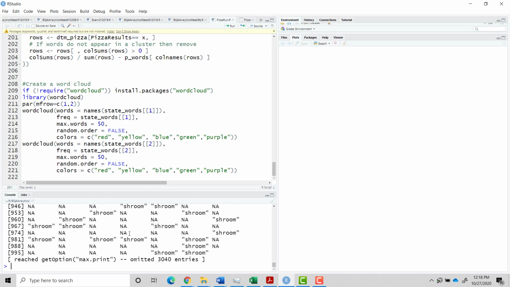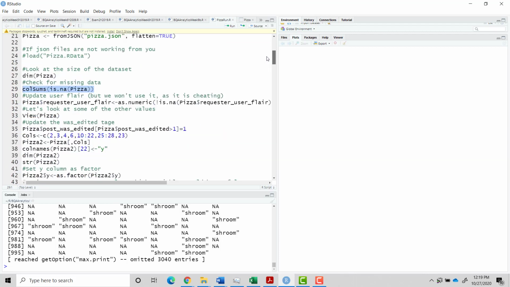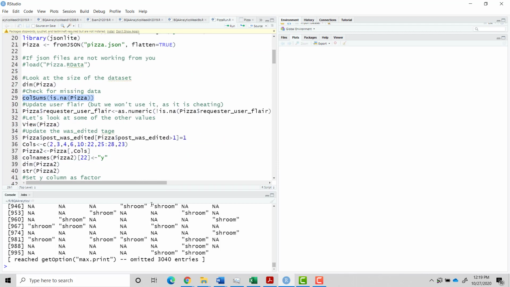Now, obviously, this is textual data at the moment. It's not very good, and we only have a few PIFs. So let's change this so it's true if they have flair and false if they don't. Request user flair is basically, we say is.na, that is if it's missing or not.